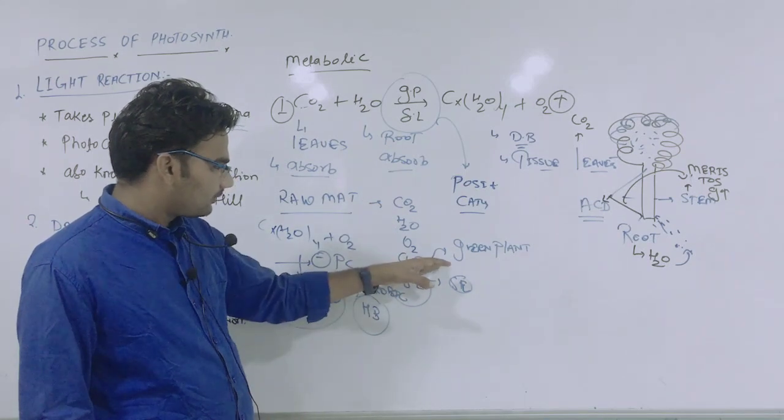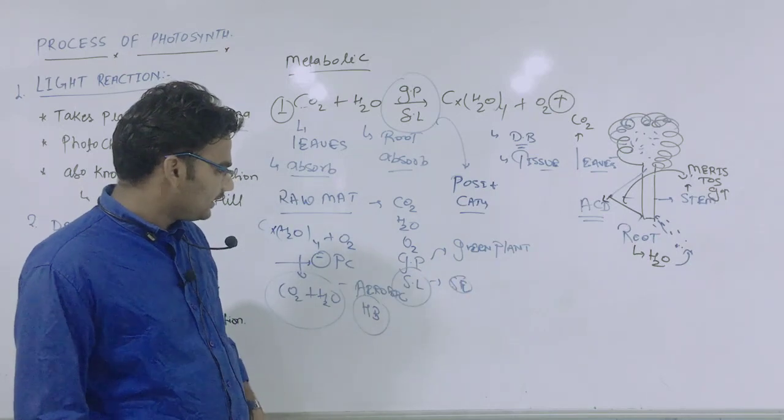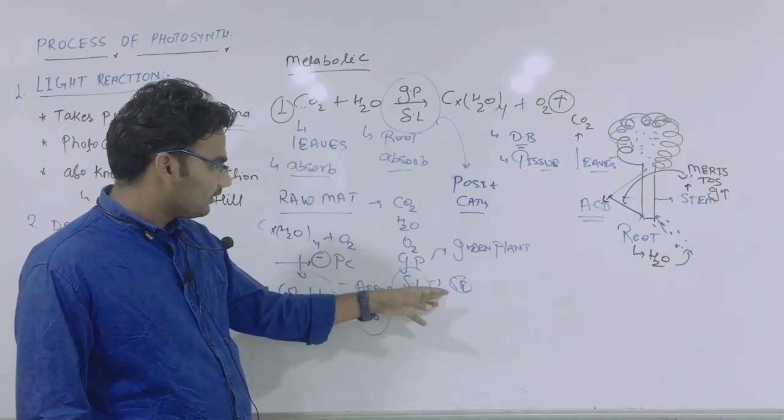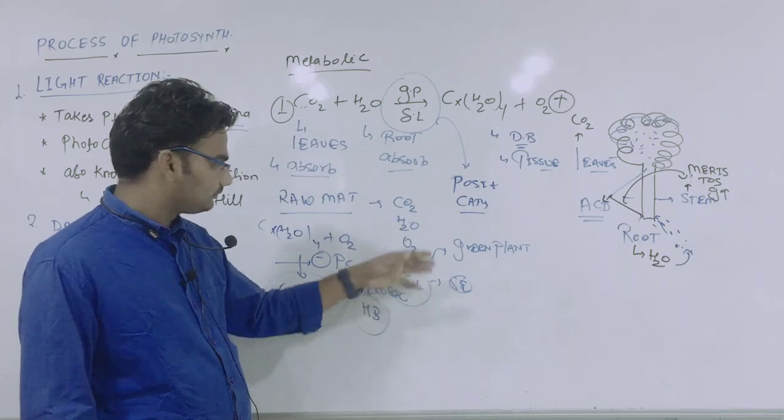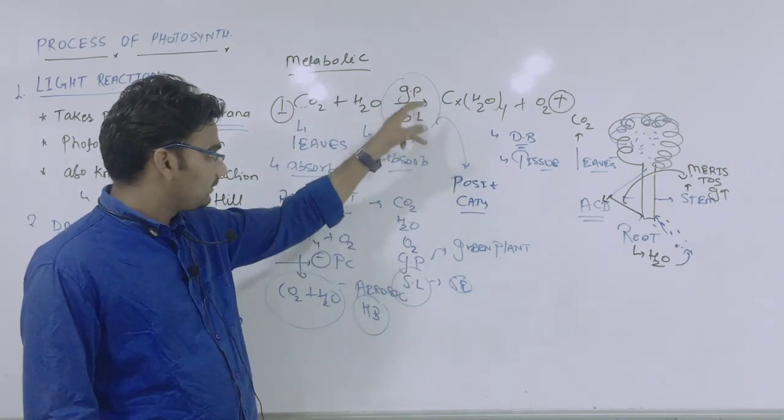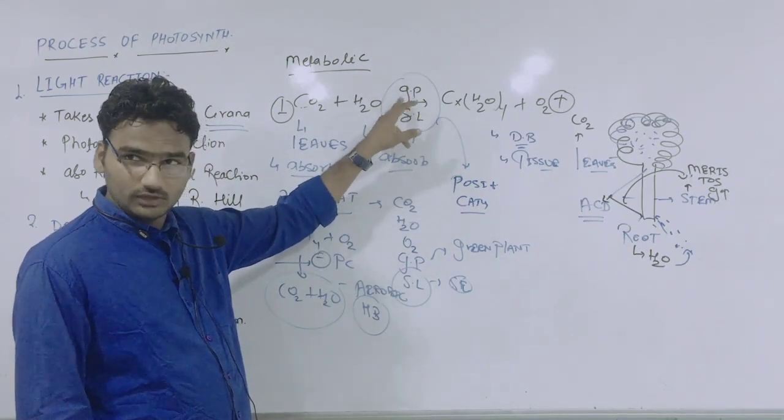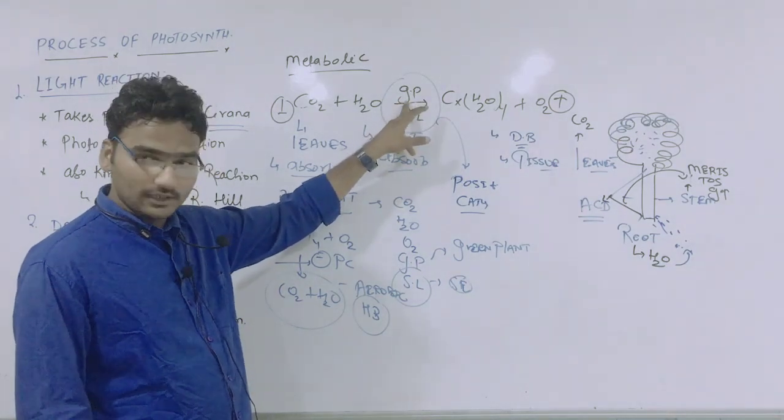Green pigment is responsible for green plants and green color, and sunlight is sun energy. Okay, photo energy, positive catalyst, green pigment and sunlight. Very important.